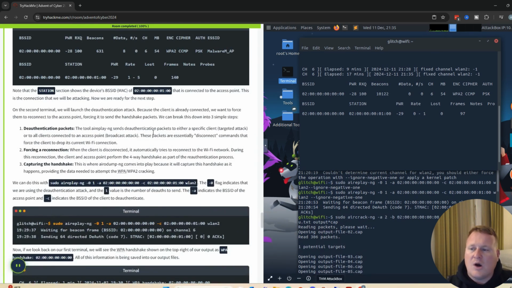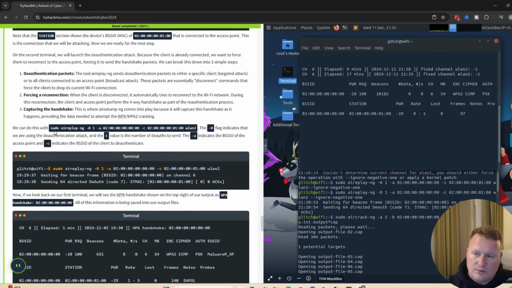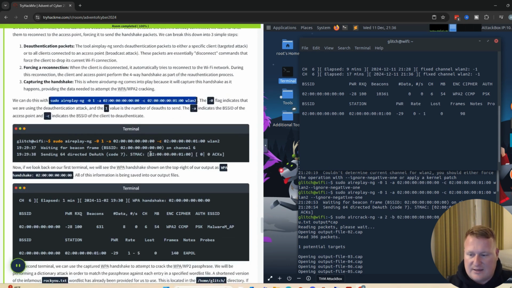We already know that we have our BSSID and we do have a device that is connected to it. So what we can now do is run this sudo command right here, which is going to be disconnecting, or deauthenticating, that already attached device. We're forcing it to get off the Wi-Fi and then reconnect, but when we're doing this, we're going to be intercepting that data.